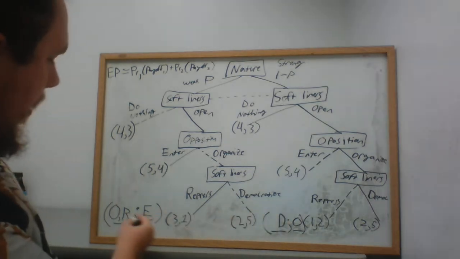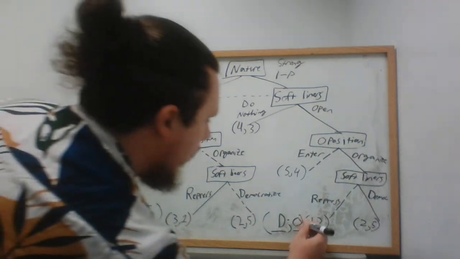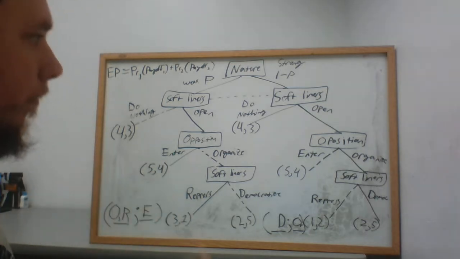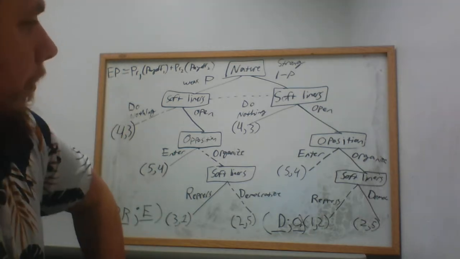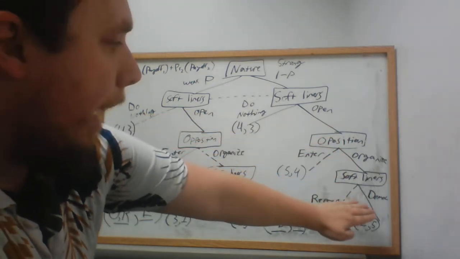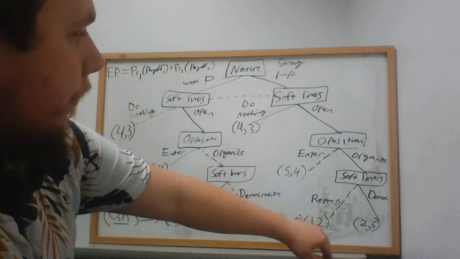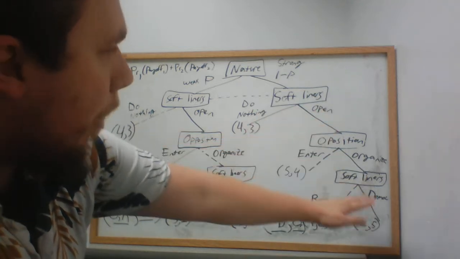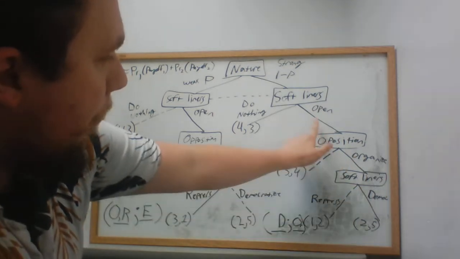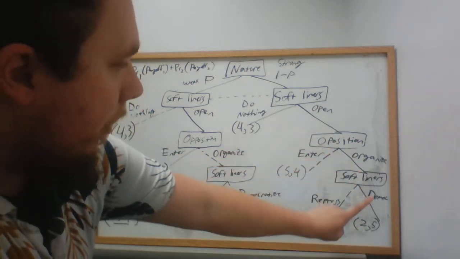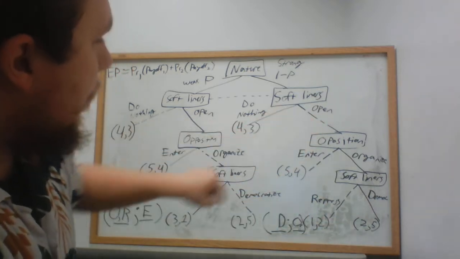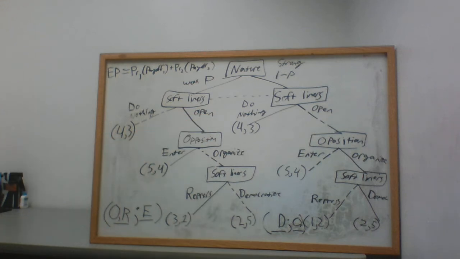This is different than the O here for open. I'm going to write OR here for organize, just so it's clear. So, softliners, knowing that if they opened up, the opposition would organize and the softliners would have to democratize. The softliners have to choose between doing nothing and opening up, where if they did nothing, they get 4 points. And if they opened up, they get 2 points. They like 4 more than they like 2, so they're going to choose to do nothing, and that branch gets pruned. They're going to choose to do nothing.